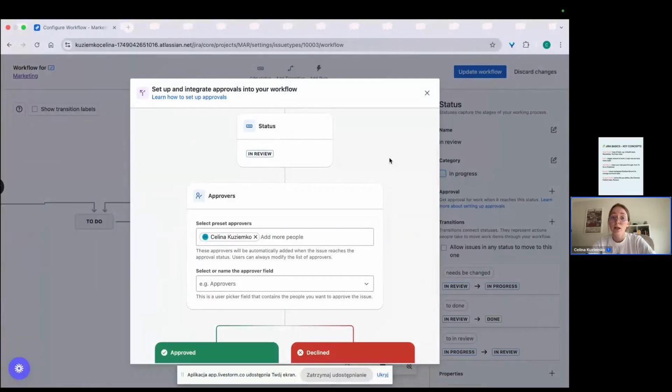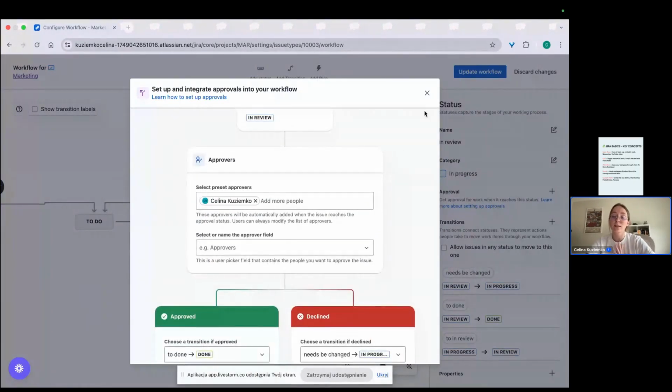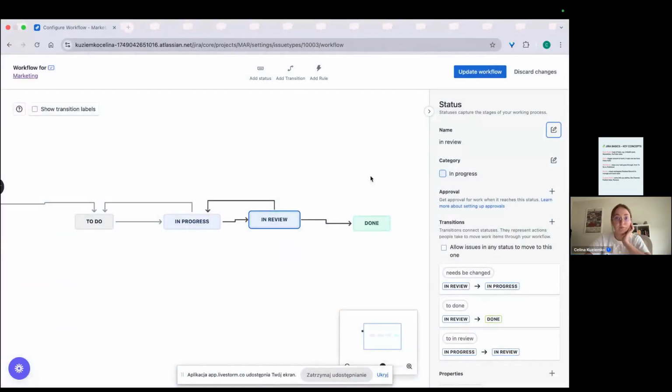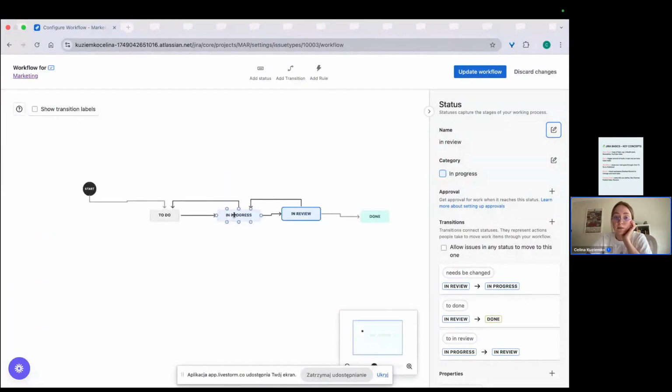So approvers are super useful, and also when a task goes to the status In Review, you will be the assignee here. Yeah, so that's it. You can also add more statuses here.